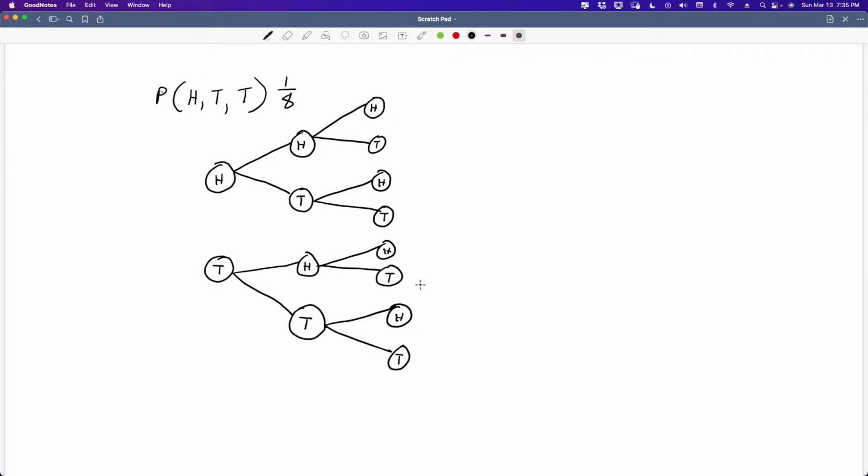Now we can do that mathematically. We don't have to draw this tree every time we want to do a stream of independent events and find the likelihood that they will happen that way. We can just use math. So we would say the probability of getting heads, tails, tails. We calculate that by looking at the independent events, right? So what I do is I say the probability of getting heads in the first independent event is 1 out of 2, right? Because it's an independent event.